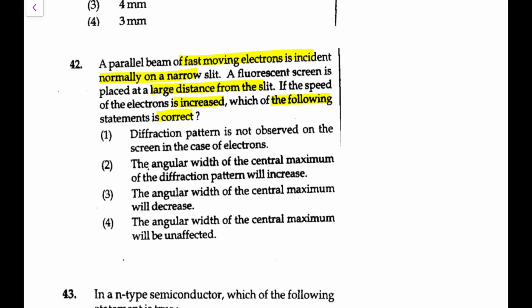Diffraction pattern is not observed. Angular width will increase, angular width will decrease, angular width will remain unaffected. So what we say, that angular width of the central maxima is equal to 2 lambda by A.